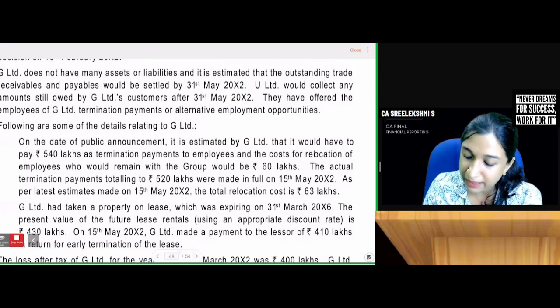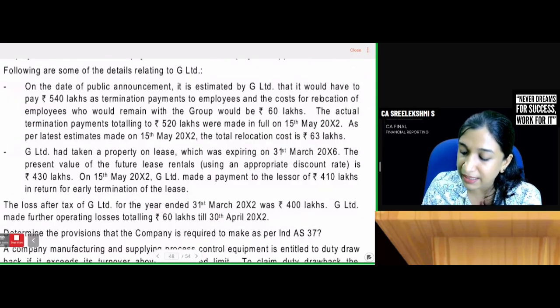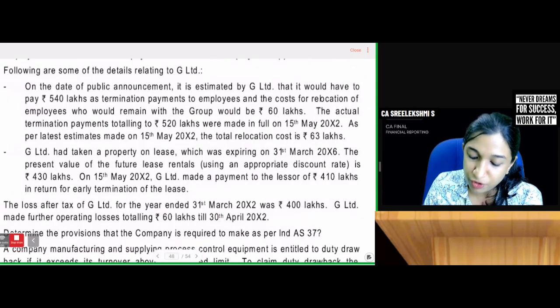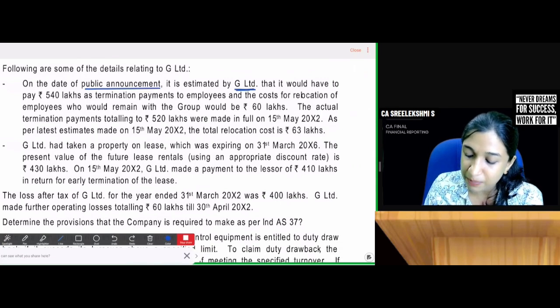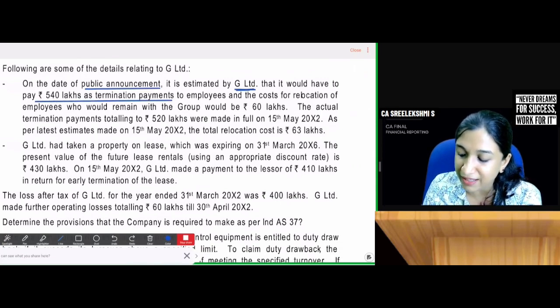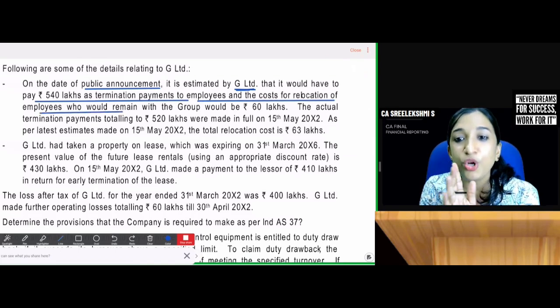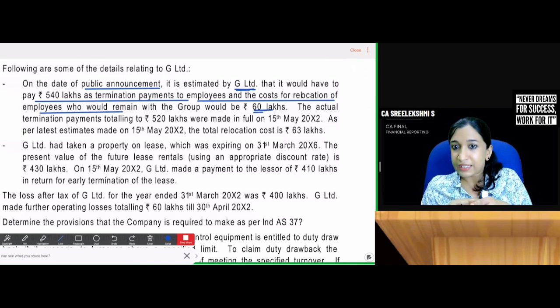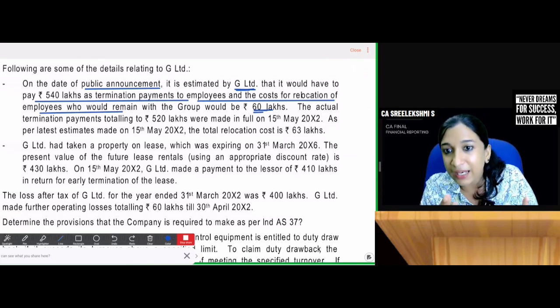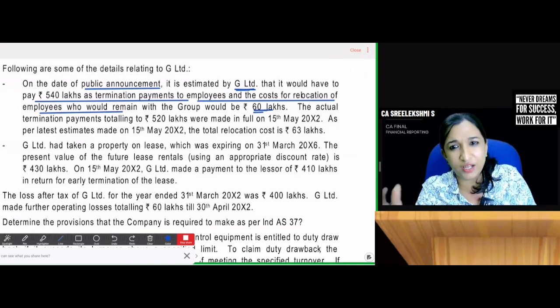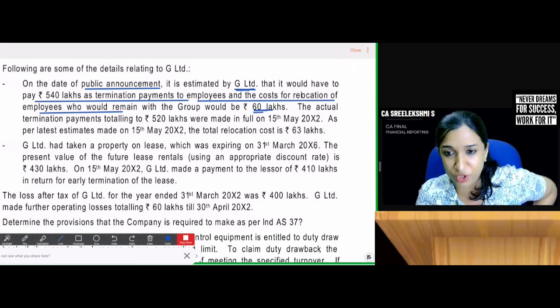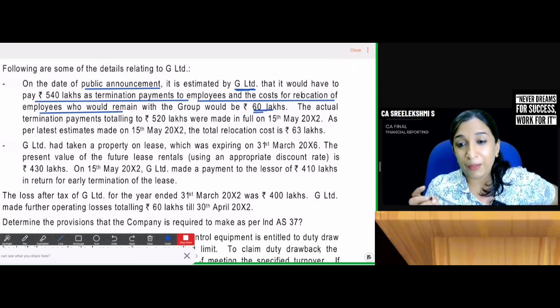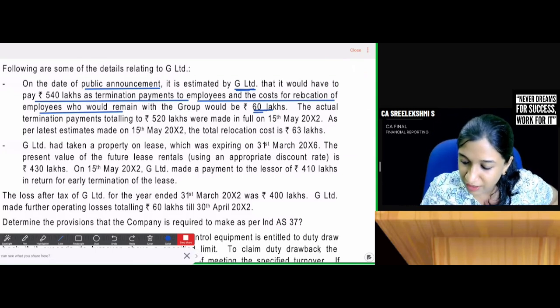On the date of public announcement, it is estimated that G Limited would have to pay 540 lakhs as termination payments to employees, and their cost of relocation would be 60 lakhs. What do you think? Provision should be created for what we promised, only termination payments or alternative employment opportunities. But for relocation cost, we will not create provision.